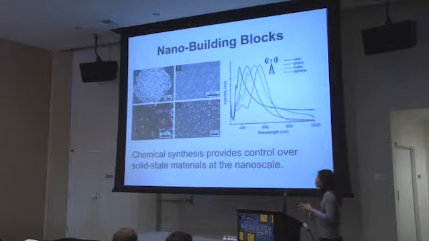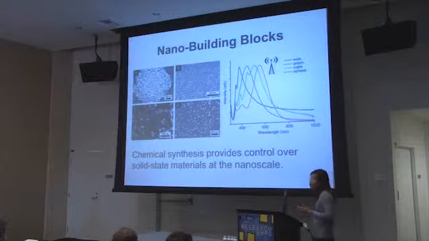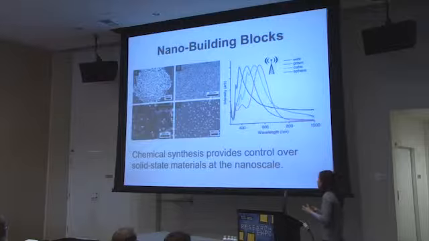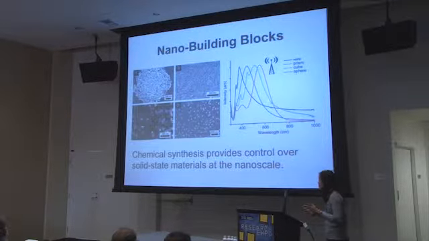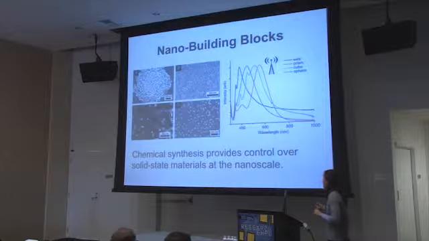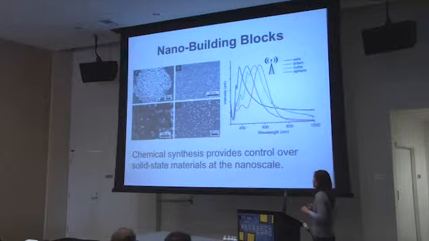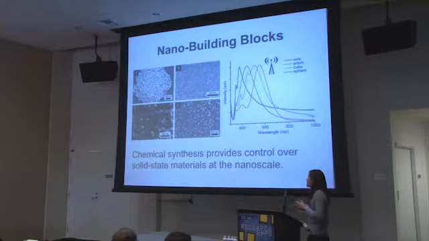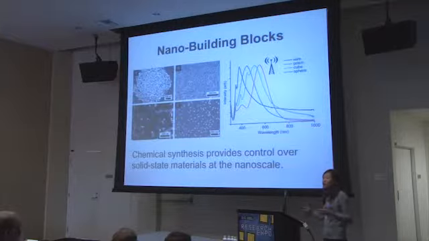The first thing that my group has done to advance the field of nanoplasmonics is figuring out what kind of building blocks we want. We've worked on building a toolbox of nanomaterials that we can draw from to create these bottom-up architectures. Because we're interested in plasmonics, which is typically carried out with metal particles that have a lot of electrons, we've developed chemical protocols for making metal particles with different sizes and shapes. So the first area we work on is figuring out how to chemically synthesize metal or semiconductor nanocrystals using solution-based methods.